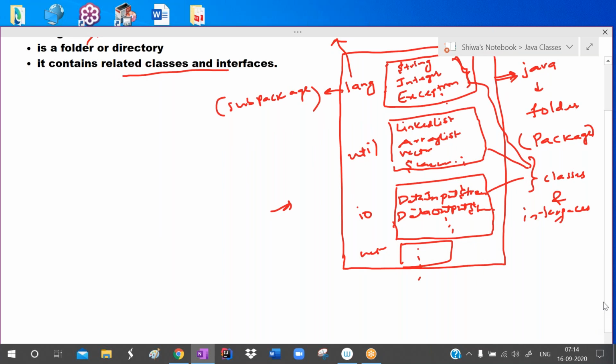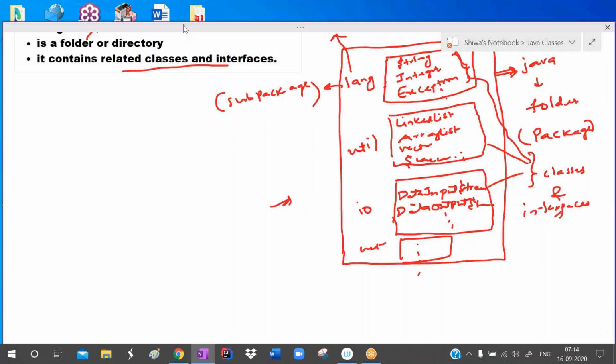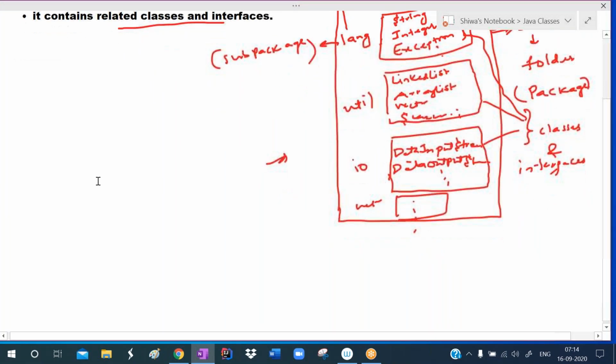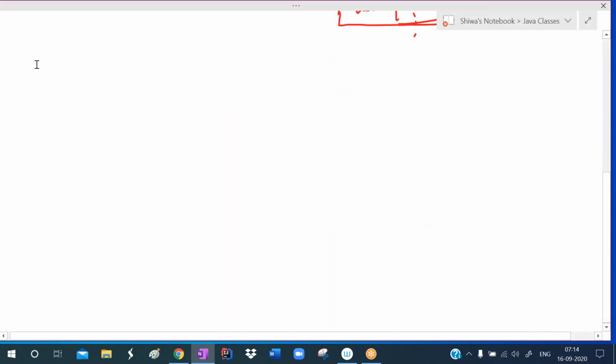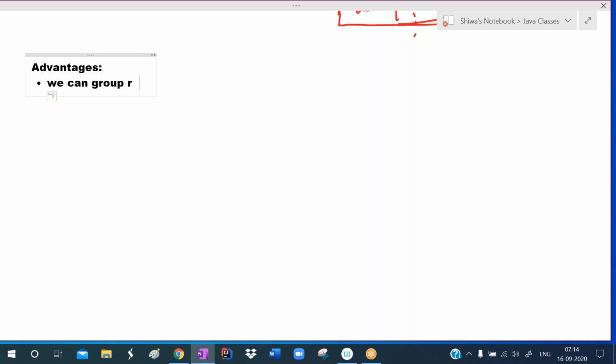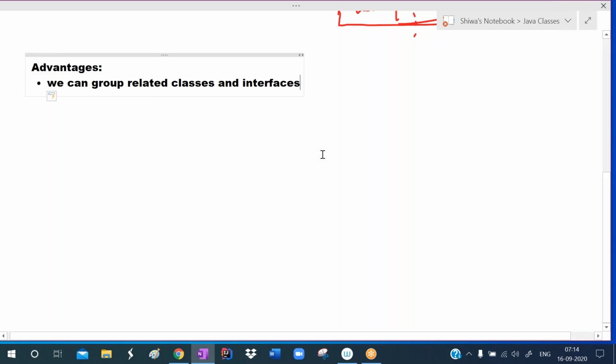Okay, then what are the advantages with the packages? Listen carefully here. The main advantages with the packages: the first advantage is we can group related classes and interfaces.